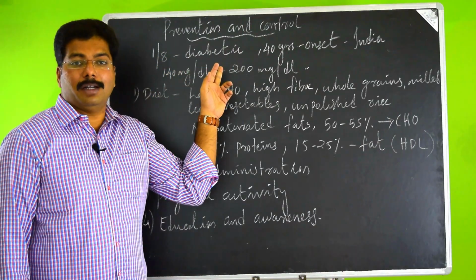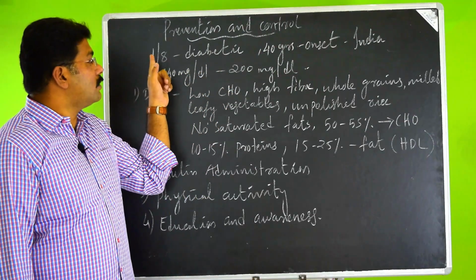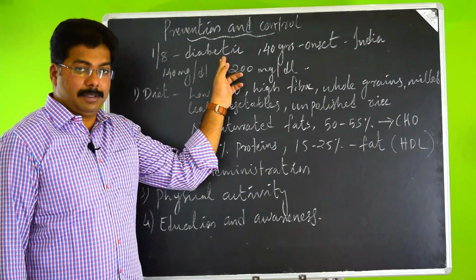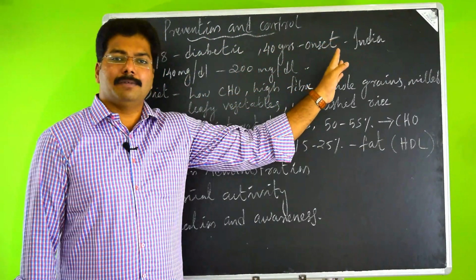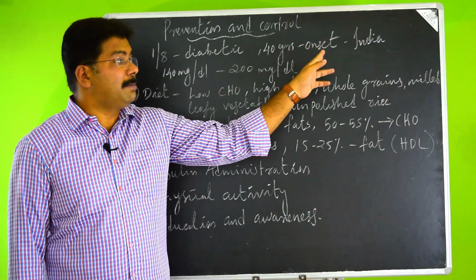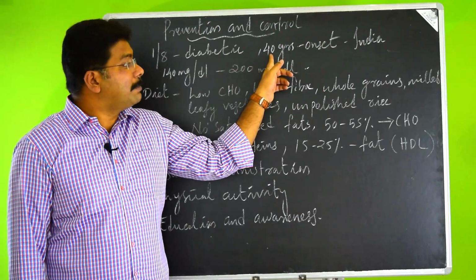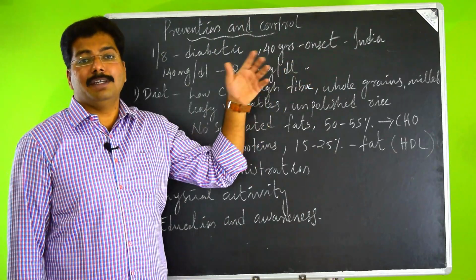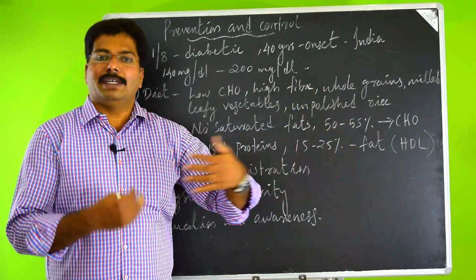Out of 130 crores, you consider 1 out of 8 Indians are diabetic. And normally throughout the world, the average age to start the onset of diabetes is 55, whereas in India, the onset of diabetes happens at the age of 40. So imagine, 15 years earlier, when we compare with a foreigner, we get diabetic.